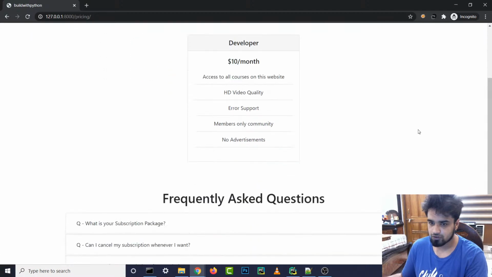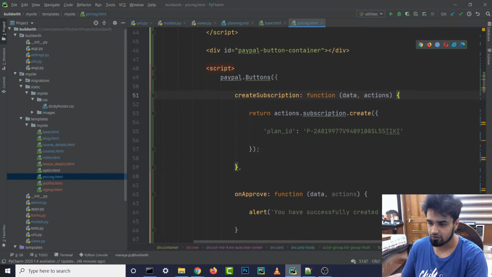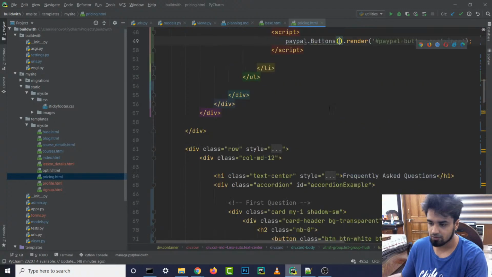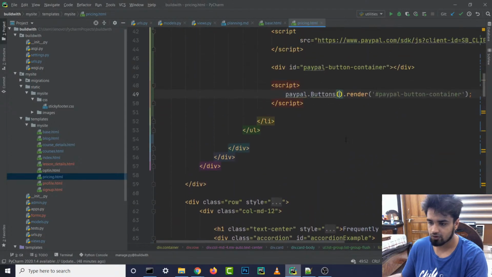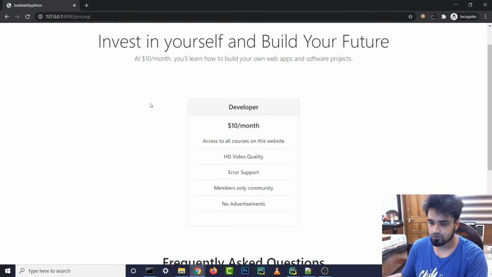Let's reload this. Even the button is not showing, but the button should be showing, right? So let's actually remove all of this stuff, because the button is not showing. The button should be showing whatever happens. Let's reload it again so that we know where the problem is.